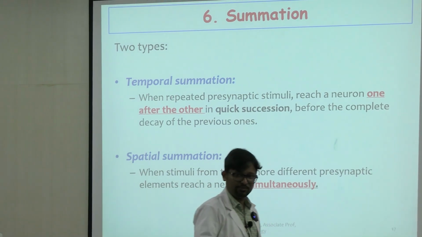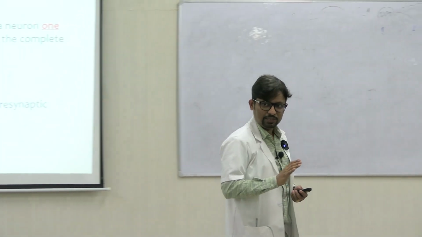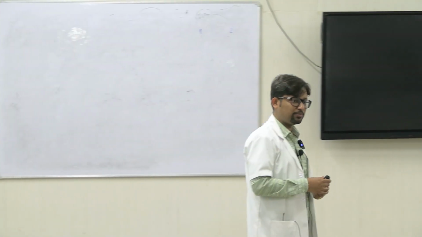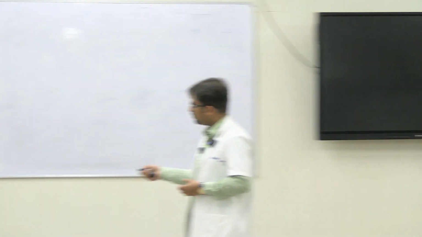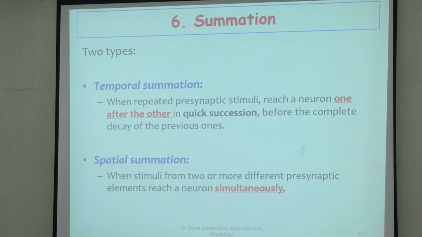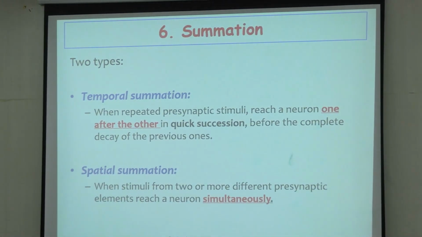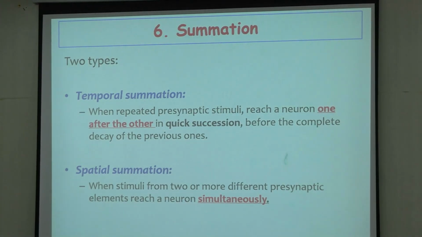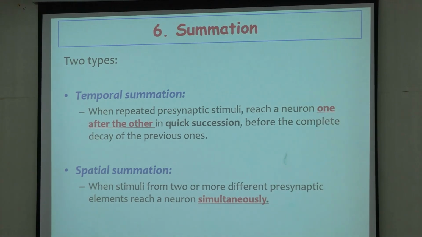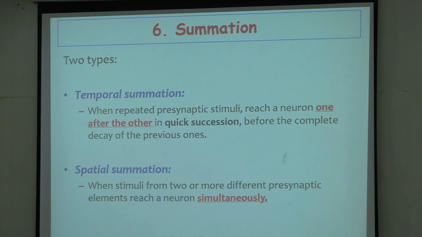So if the preceding stimulus has undergone its course and it has decayed, and then we give another stimulus, it will not undergo summation. For summation to happen, every succeeding stimulus should be given before the previous one completely decays or completes its full course, right? And the other one is spatial summation. Spatial summation happens when there are multiple inputs on a given neuron and they act simultaneously. So this is what is called spatial summation.